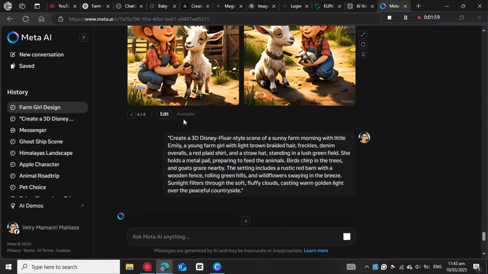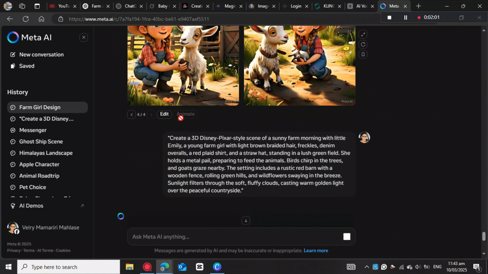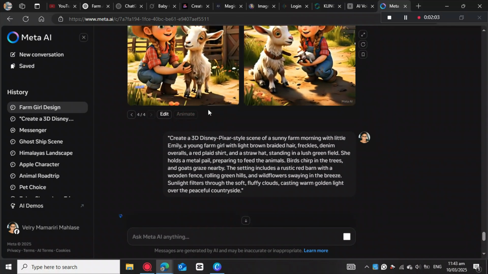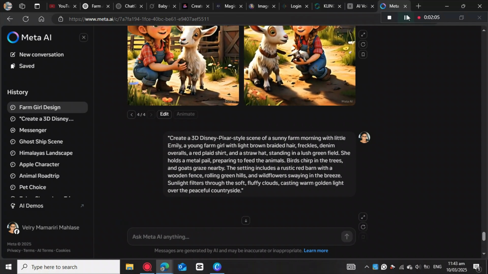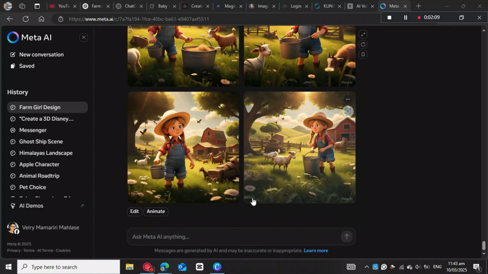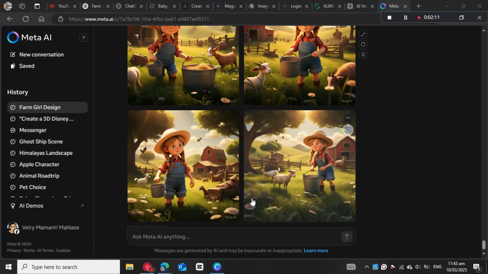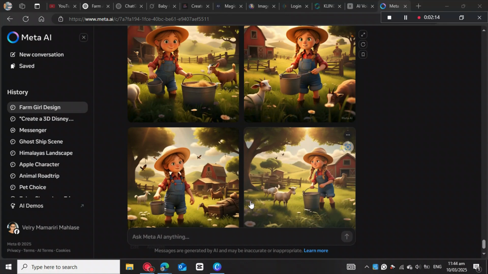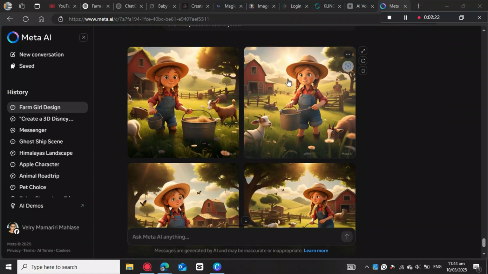After you get your image, just make sure that you animate your images so that you can have the motion on your images. So with the prompt that I used just now, this is what I actually got. Look at the consistency of the images. So this is very, very beautiful. All right, so when you are done with creating your videos, then you come here to download.